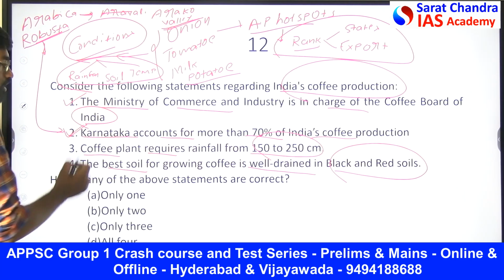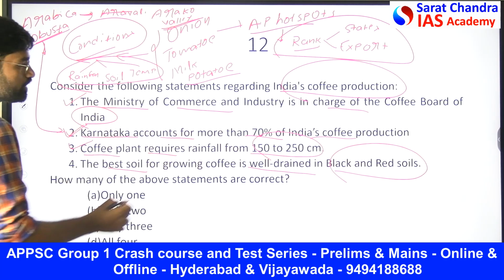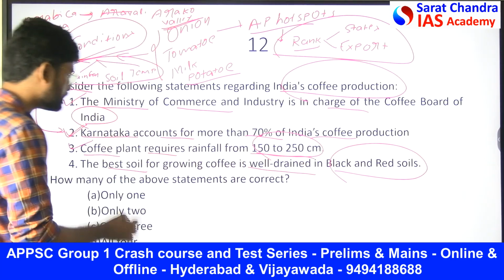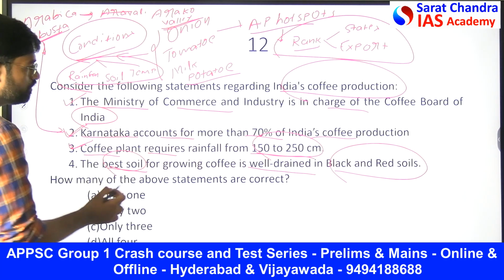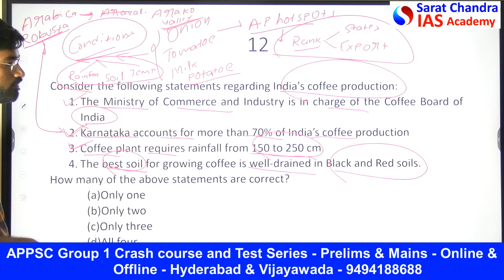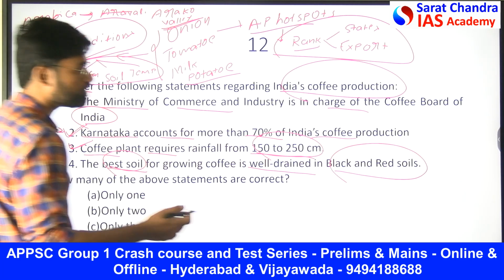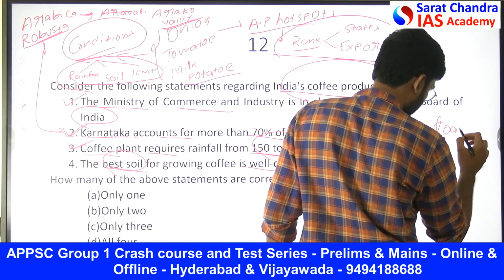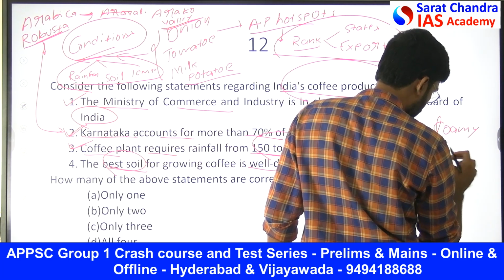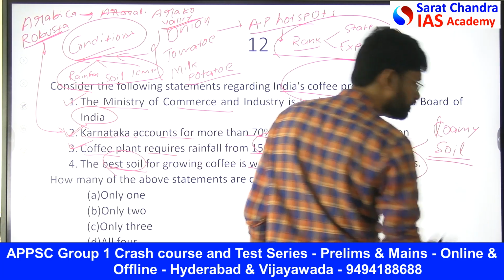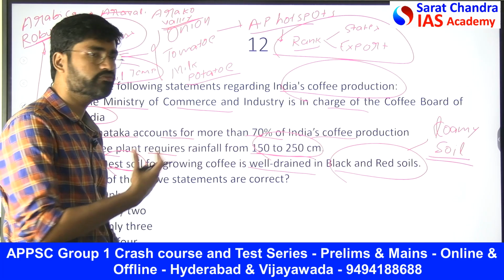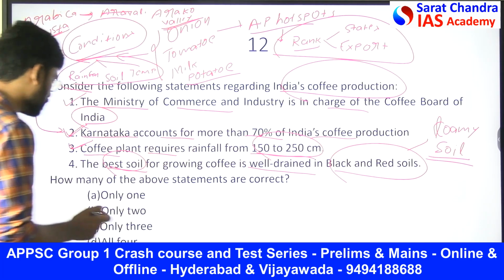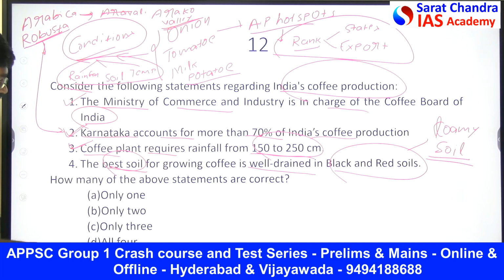So this is Karnataka. Then coffee plants require the shade rainfall of 150 to 250 centimeters. This is also the right one. But the best soil which is used for the coffee is not black and red soils, it is loamy soils. So this is how we need to determine the soils. Obviously first is correct, second is correct, third is correct. So only 3 statements are the right one.